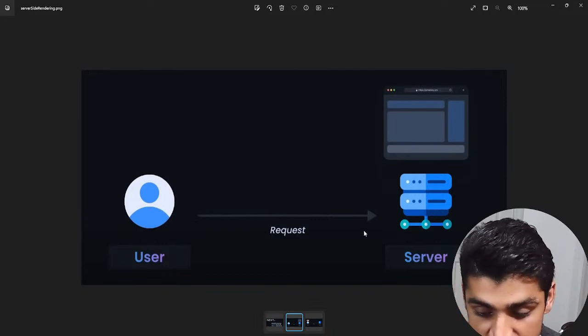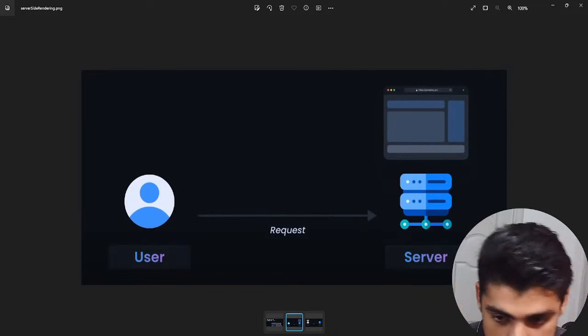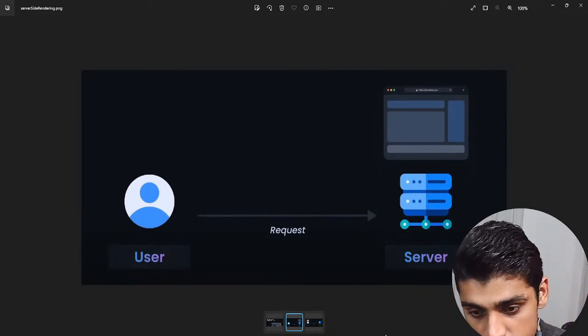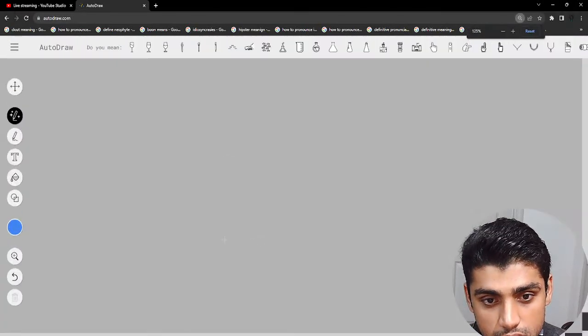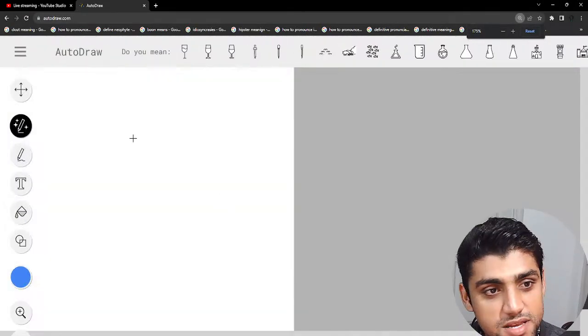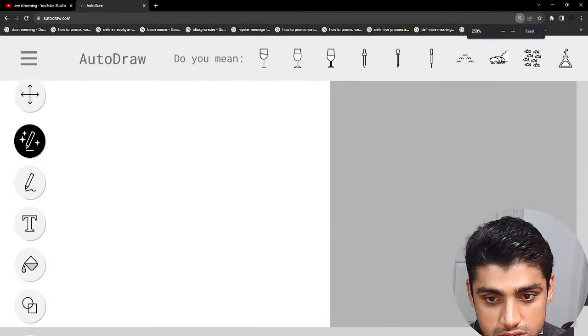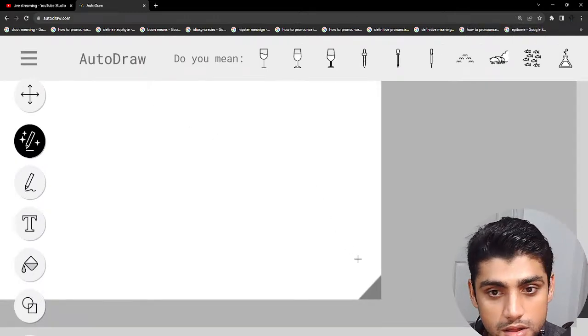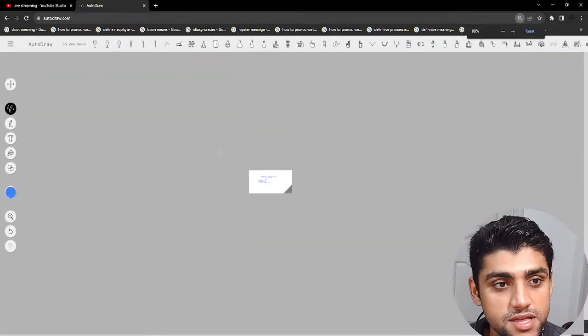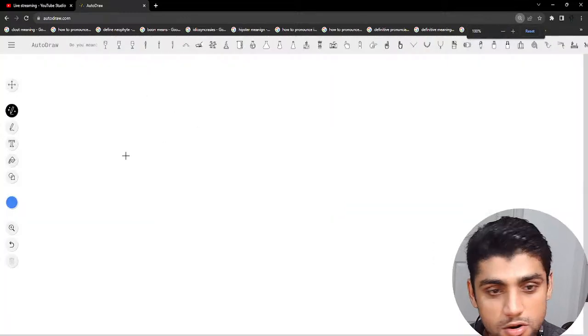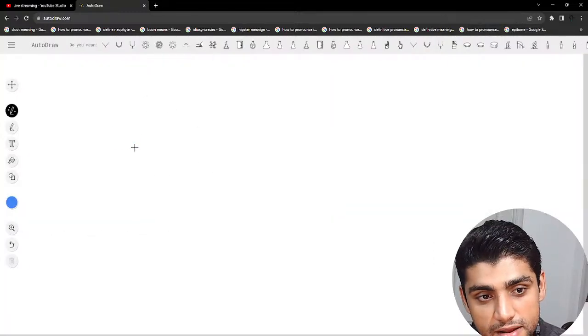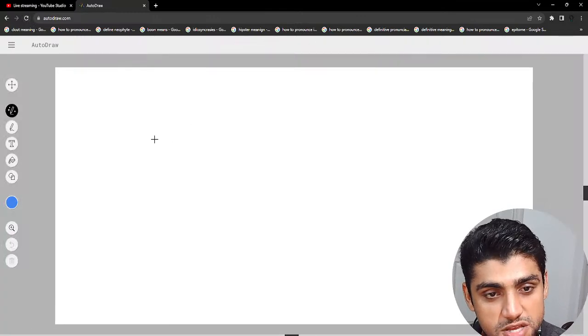So this is one key feature that I wanted to talk about. The next thing that I wanted to talk about is the, so I just messed up my drawing. So let's just see what happened here. Okay, this is really bad. I've got to refresh this. Okay, there you go. Let me just refresh this page.